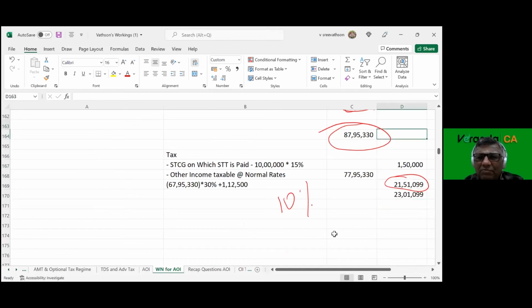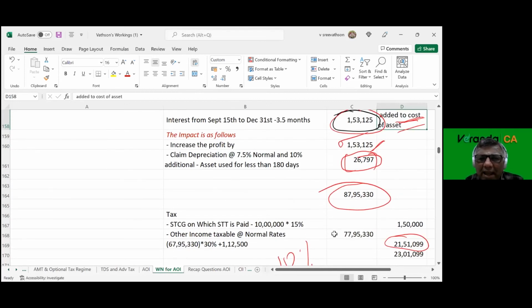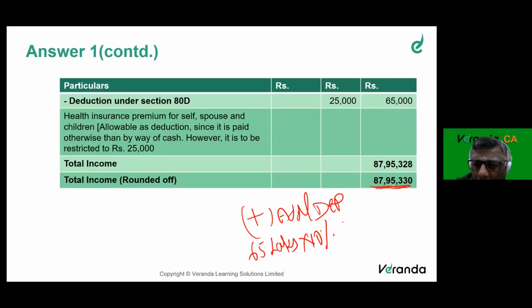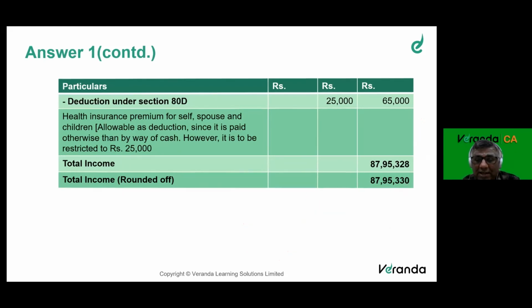And here again, we worked out something. 153,125 plus 153,125 into 10%, or 66,53,125 into 10% if I claim. If I add back, then I will get my optional tax regime.